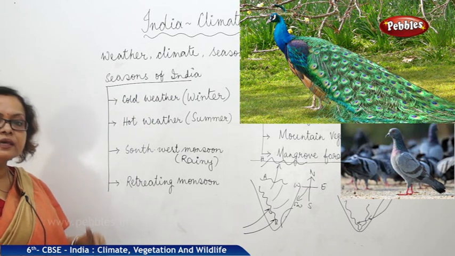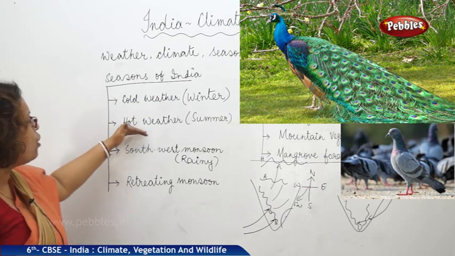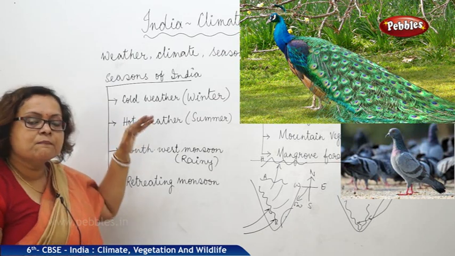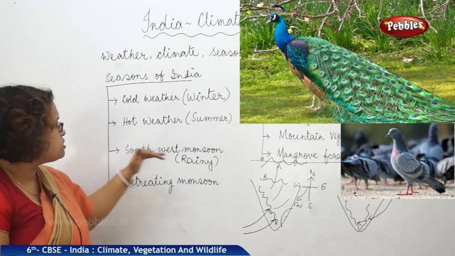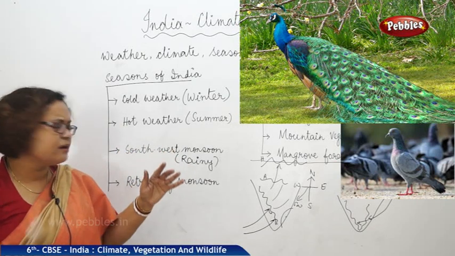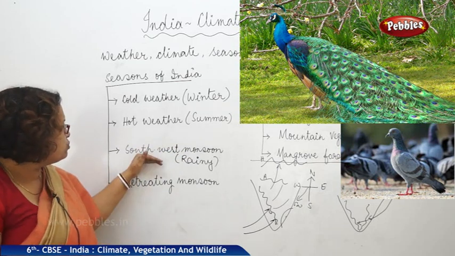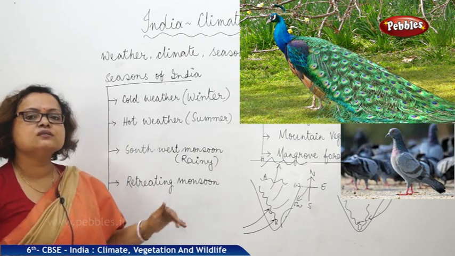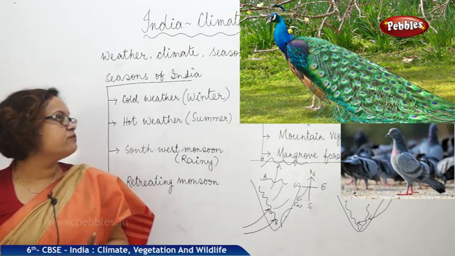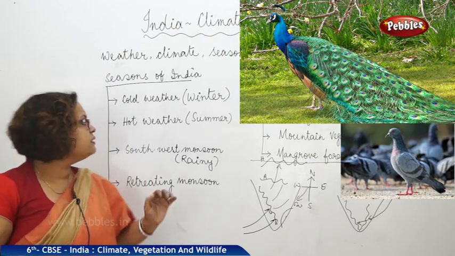Winter season is from November to February. Then hot weather season, March to June. Then southwest monsoon season, mostly the end part of May or June. June to September is southwest monsoon season. Then retreating monsoon season is September to November. So the entire calendar is divided in this way.